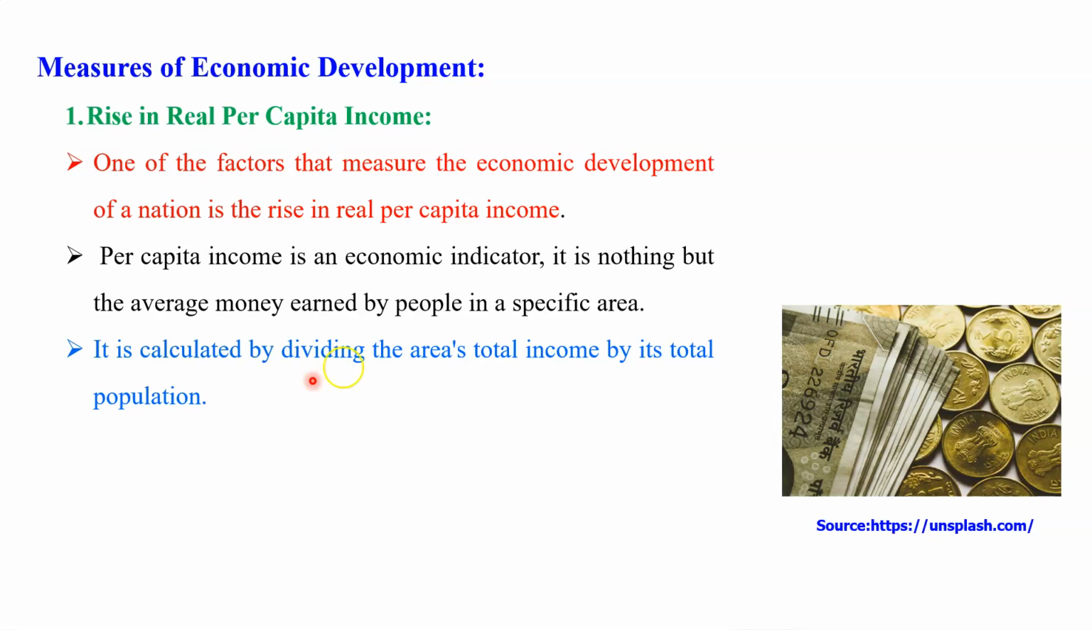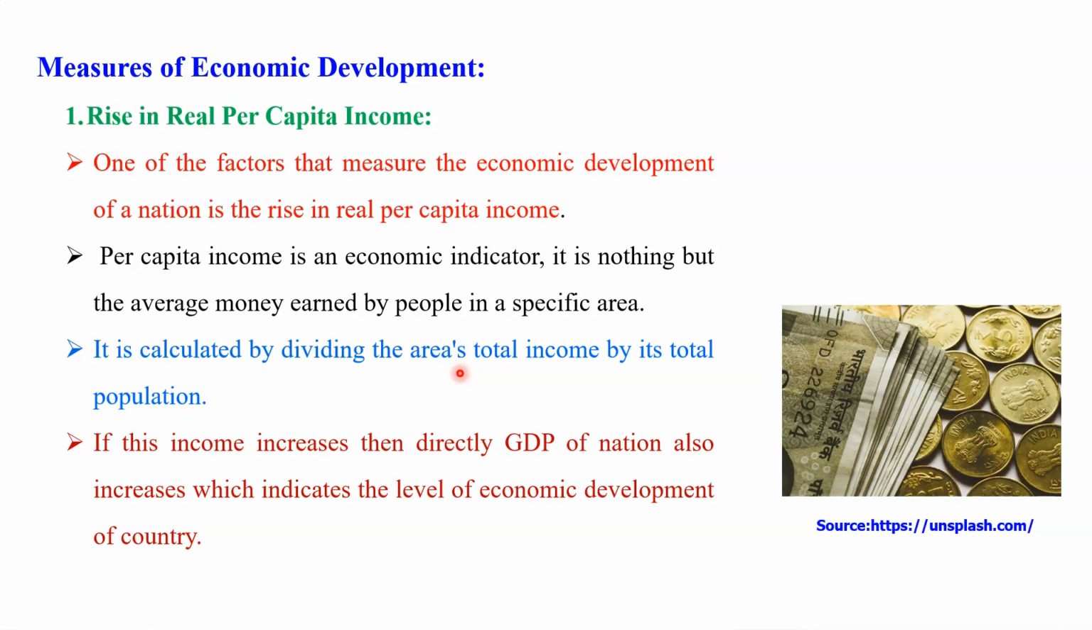On the basis of these two things, the total income of that people and the total number of that people, we can calculate the per capita income of that country, and on the basis of that, we can analyze the economic development of that country. If this income increases, then directly the GDP of the nation also increases, which indicates the level of economic development of that country. That is very important. Therefore, this is the first important criterion or indicator for measurement of economic development.